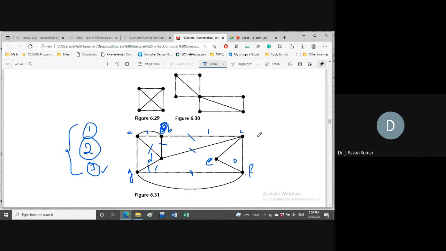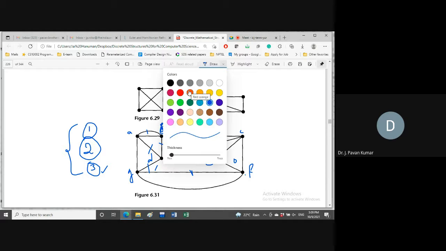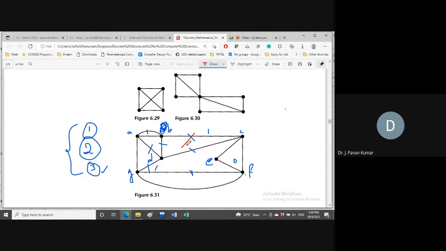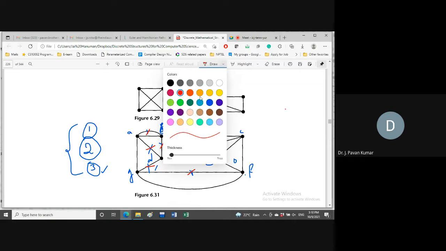Now let us redraw the remaining graph. So this we have removed, this we have removed, then this, this, this, and this we have removed. So the remaining edges are present in the graph. Now let us redraw the graph only with the available edges.